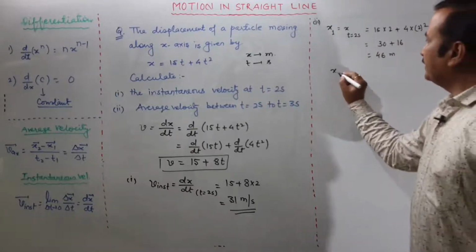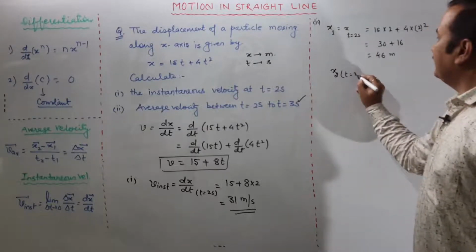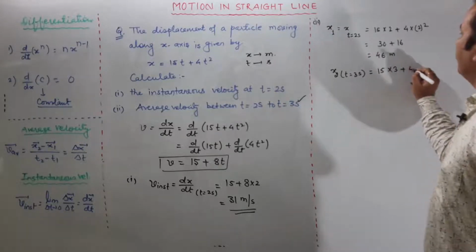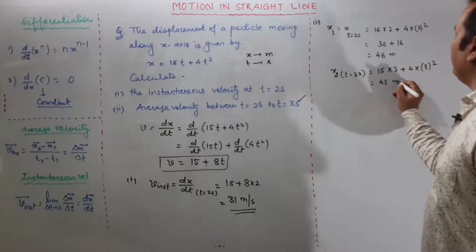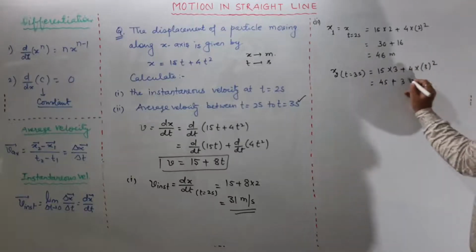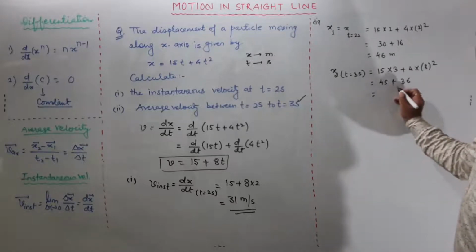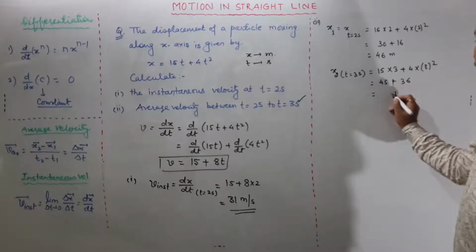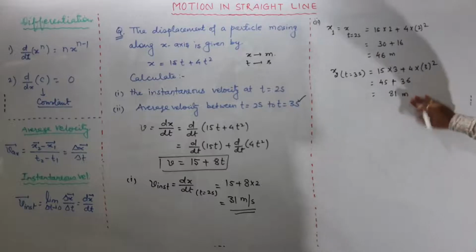Now x2, which is at t is equal to 3 seconds. It is equal to 15 into 3 plus 4 into 3 square. So this will give you 45 plus 36. How much will it give? This is 81 meters, right?